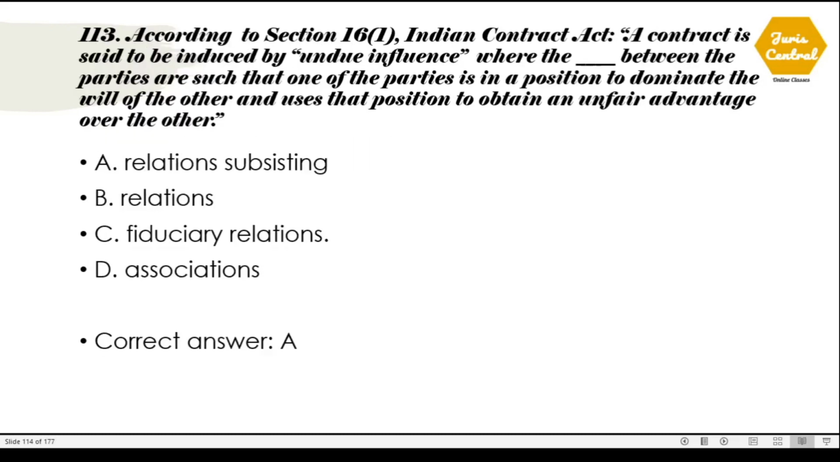113. According to Section 16 clause 1 of the Indian Contract Act, a contract is said to be induced by undue influence where the relations subsisting between the parties are such that one of the parties is in a position to dominate the will of the other and uses that position to obtain an unfair advantage over the other. The correct option is option number A, relations subsisting.